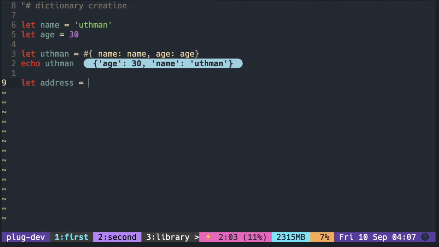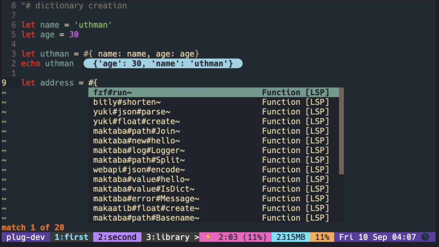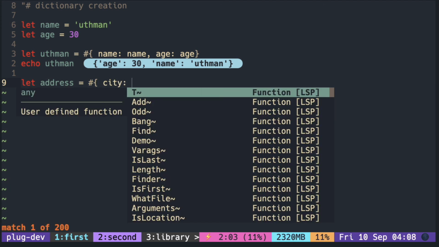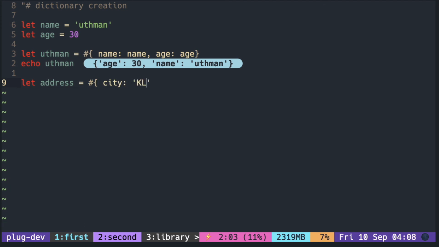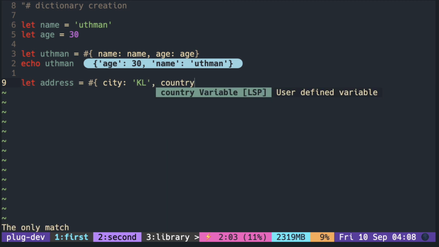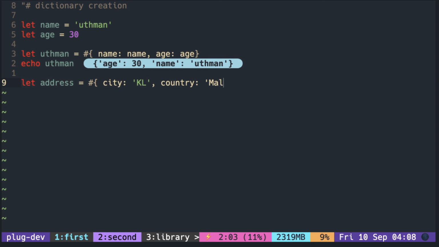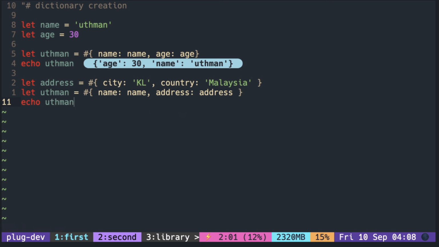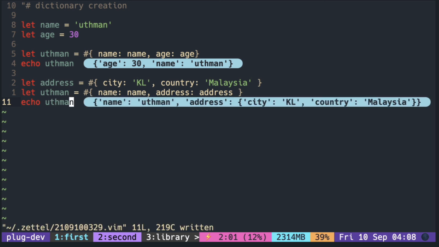Of course, dictionaries can be nested inside another dictionary. As you can see, one dictionary is nested inside another dictionary.